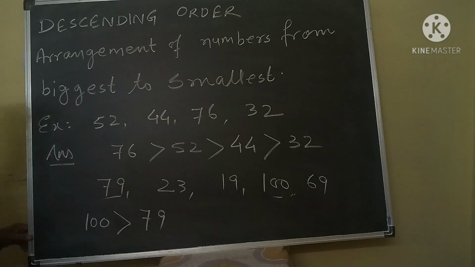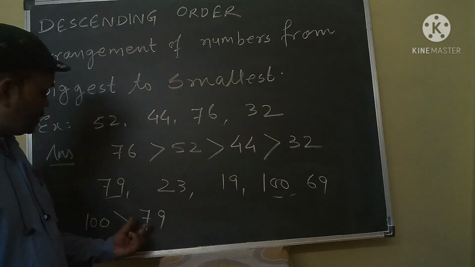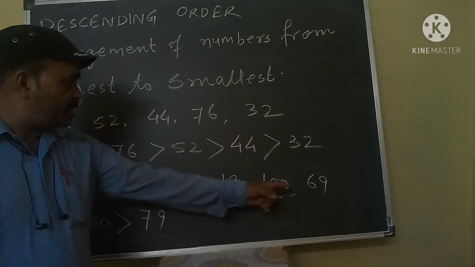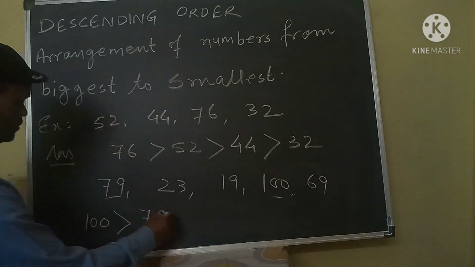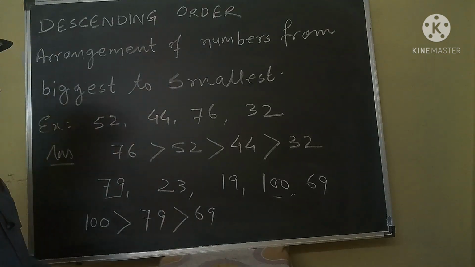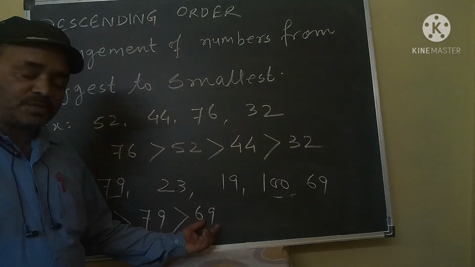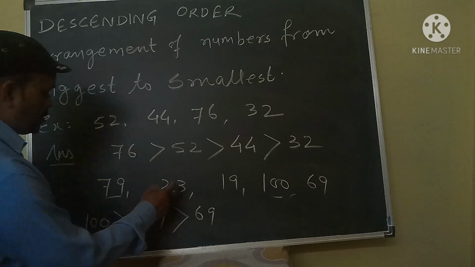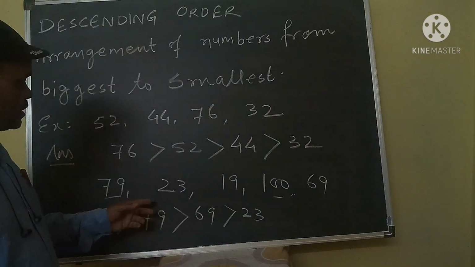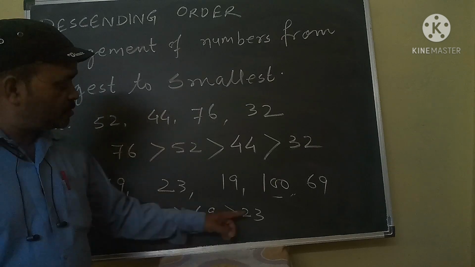Now which number is nearest to 79? That is 69. Which number is nearest to 69? That is 23, and which number is nearest to 23?